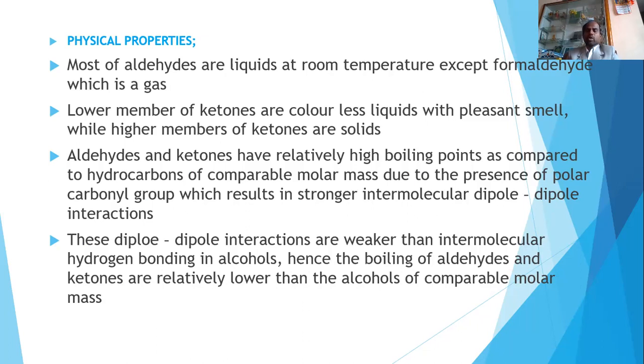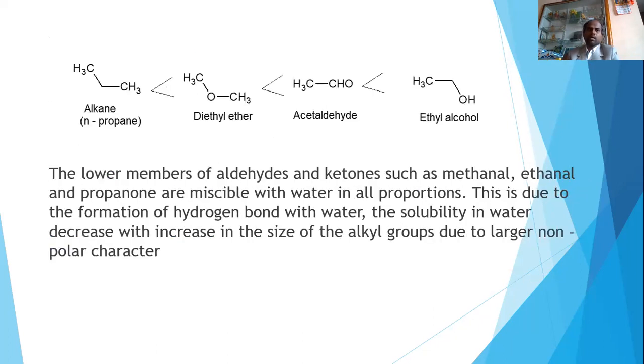These dipole-dipole interactions are weaker than the intermolecular hydrogen bonding in alcohol. Hence, the boiling points of aldehydes and ketones are relatively lower than the alcohols of comparable masses. So let's take an example. This is one alkane, this is one ether, this is one aldehyde, and this one will be ethyl alcohol. When you look into the order, alkane will have a lower boiling point compared to ether.